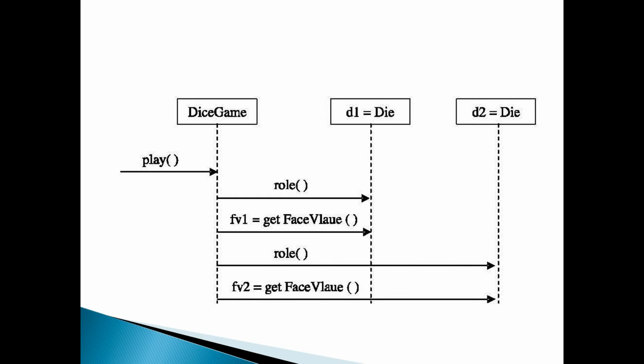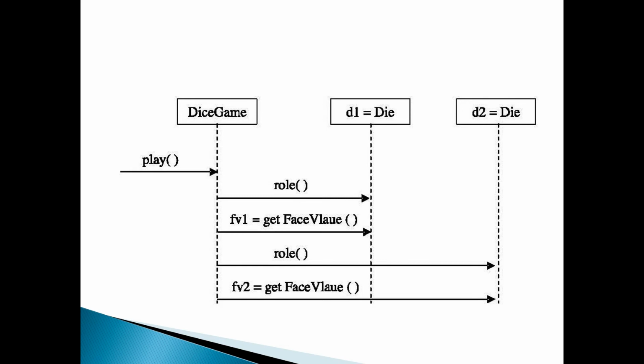Here see the interaction diagram. This shows the collaboration between objects using the sequence diagram. See the collaboration. Here is the dice game, and here is the player. The player plays the dice game. They roll the die and then they get the value. If the value is 7, he wins.